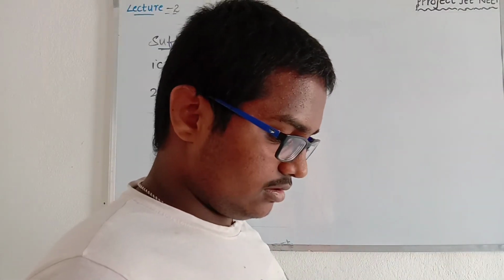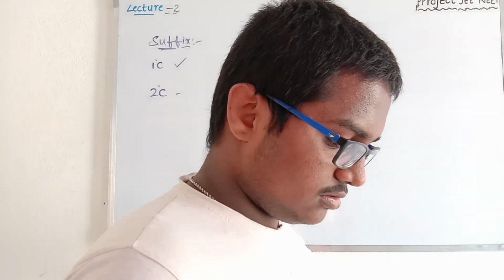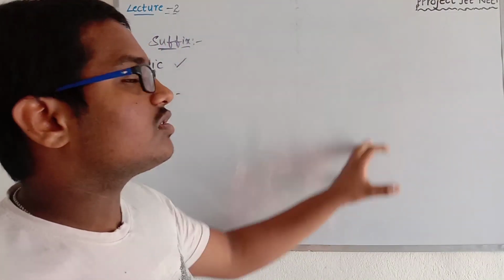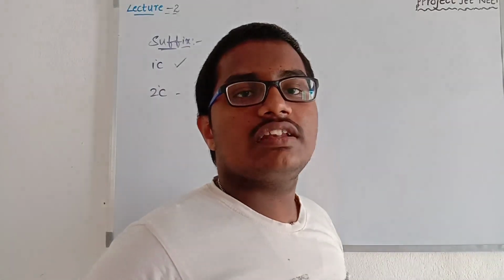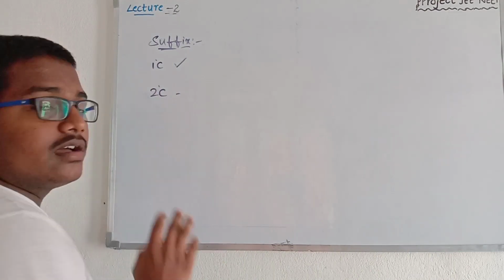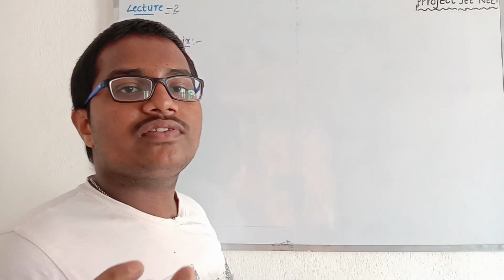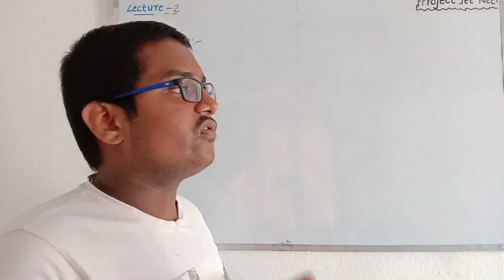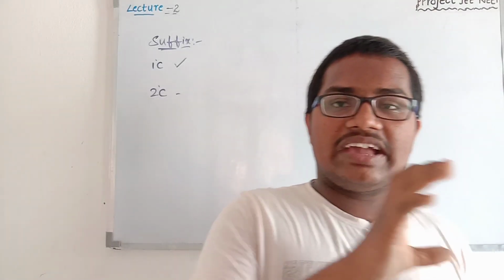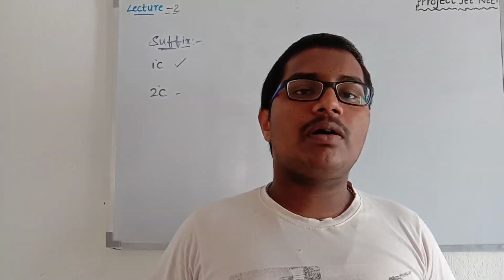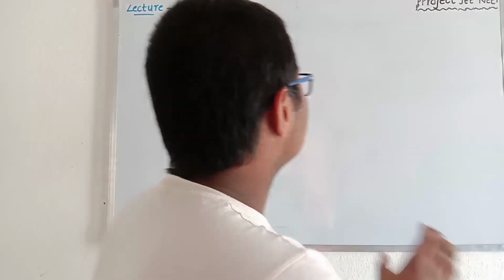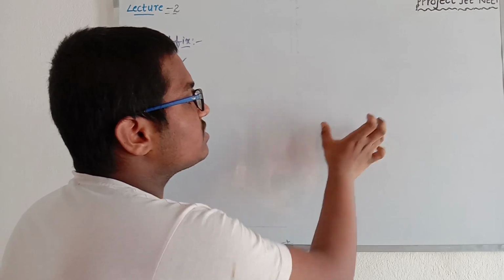Okay. Let's see the different functional groups in the next session. But for now, let's go to the different rules of naming organic compounds. The first one is the longest chain rule. In every compound we have to use the longest chain rule.